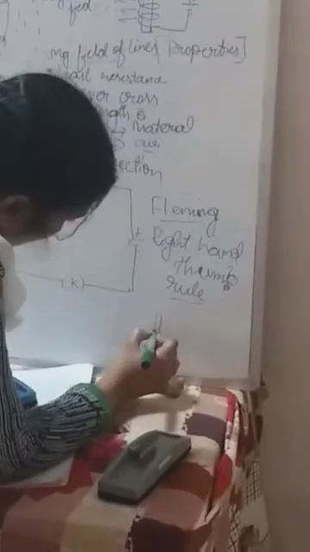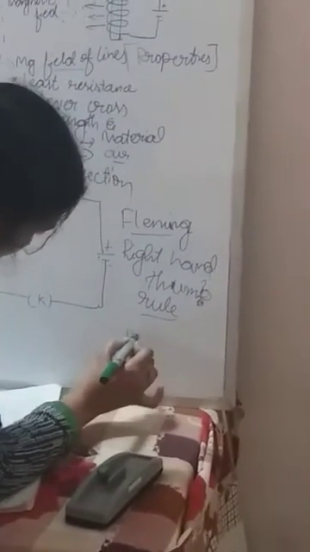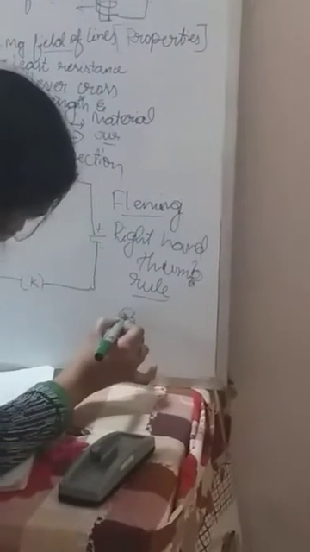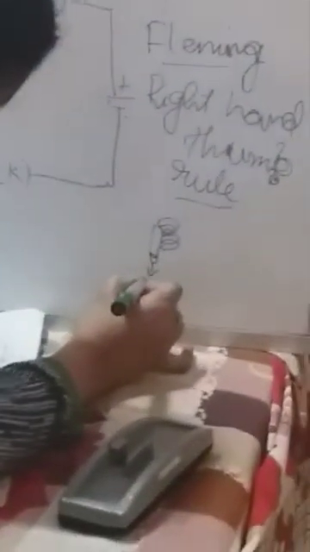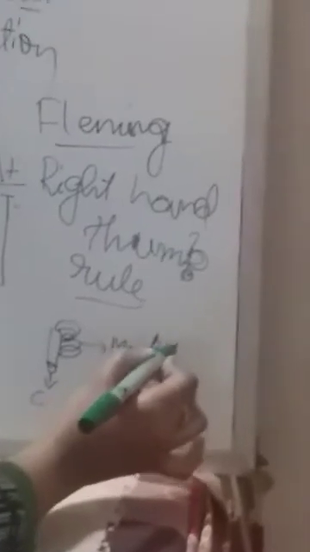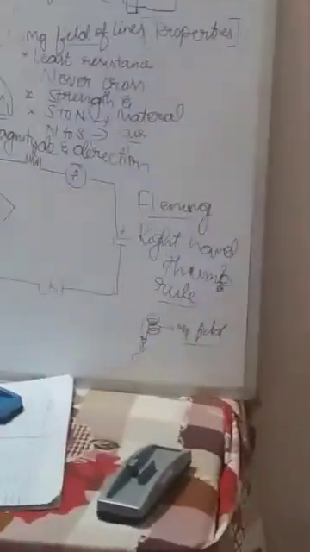This is your thumb finger, and the other wrapped fingers are like that. The thumb finger shows the direction of electric current, and the wrapped fingers show the direction of the magnetic field. Very important, directions are very important. They will ask you in the examination, as an MCQ or a direct question. If they ask a direct question, you can get 2 marks, and if they ask an MCQ, you will get 1. Very important rule, Fleming's right hand thumb rule.